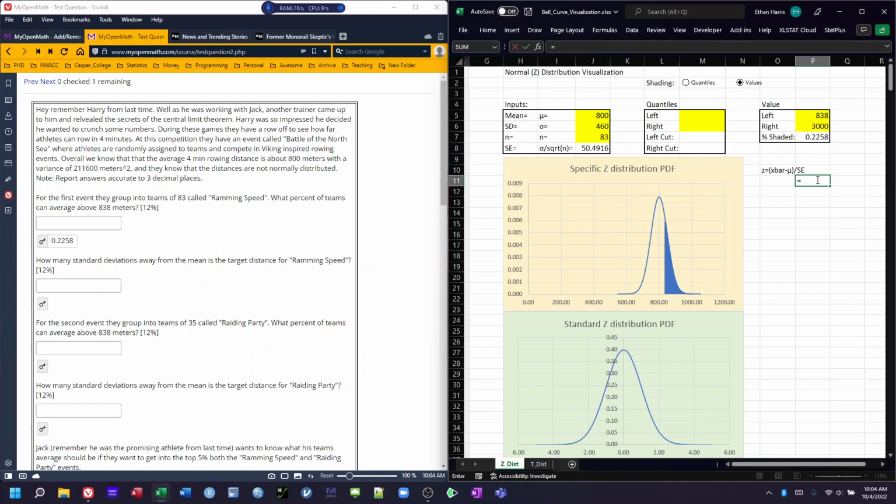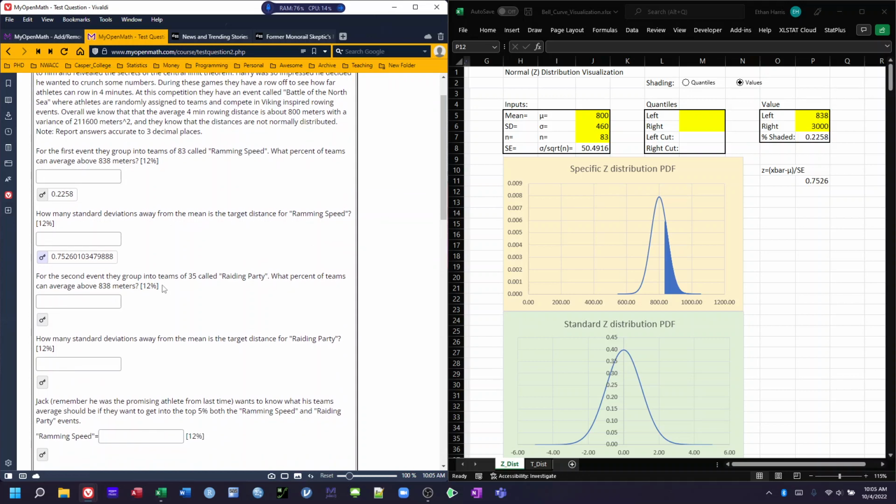Okay, so let's actually calculate this value out. So it's going to be equal to our x bar, which is 838. That's the average that we're wanting to know if the teams can average this much. 838 minus our mean and divided by the standard error. We've already calculated it, so I'm just going to click on it. And we have 0.75 standard deviations above the mean as our z-score.